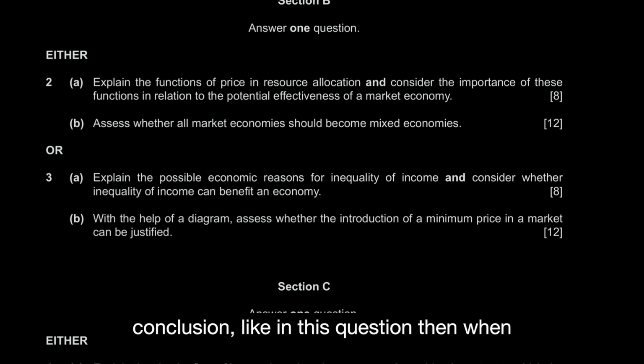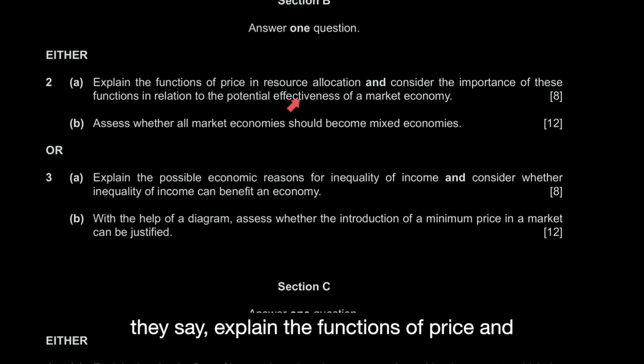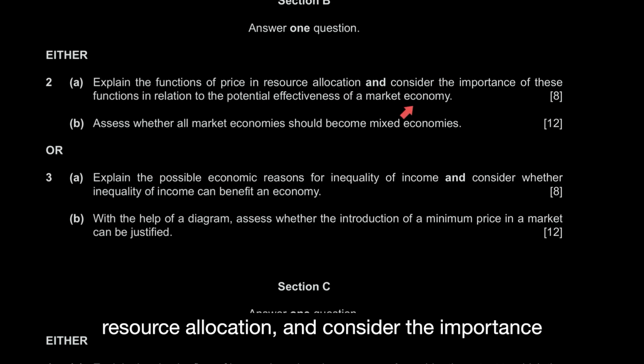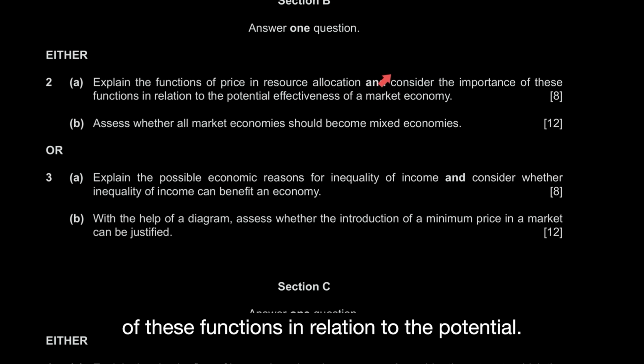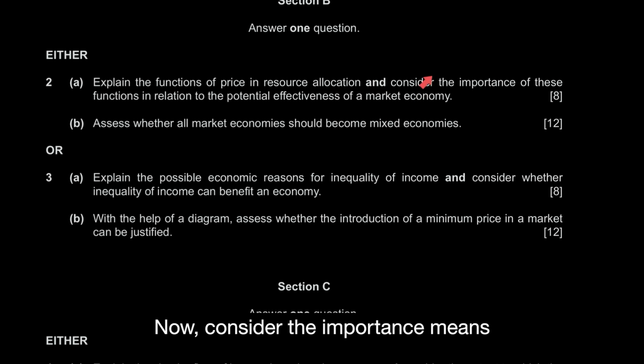Like in this question, when they say explain the functions of price and resource allocation and consider the importance of these functions in relation to the potential. Now, consider the importance means that you're not only explaining the concept, but also analyzing and then evaluating the concept as well.